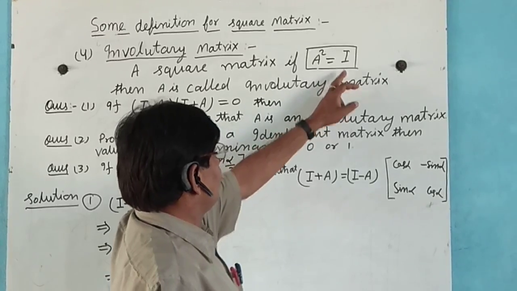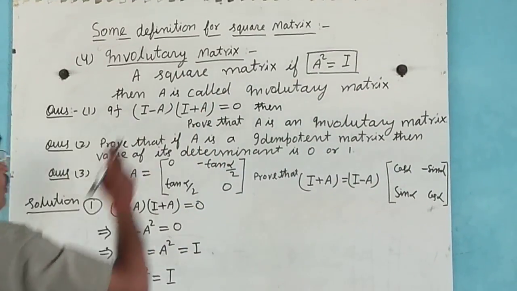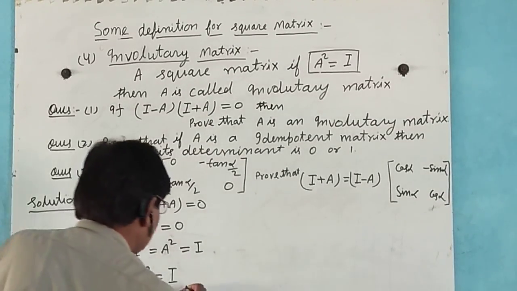A square equals I is the condition for an involutory matrix, so this is an involutory matrix. Proved.